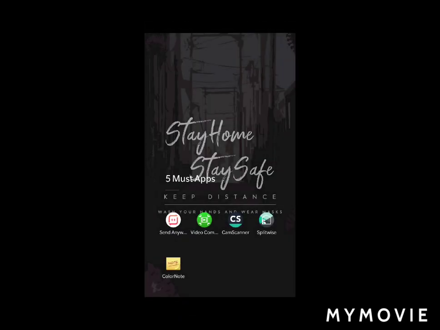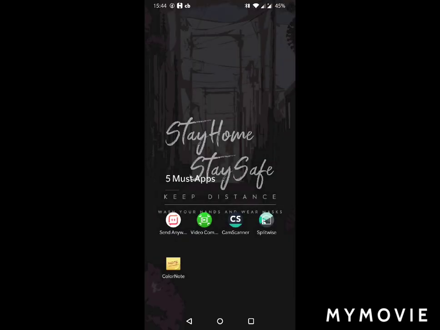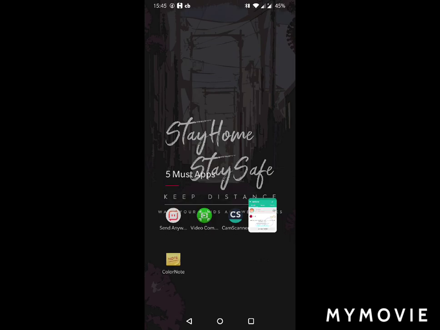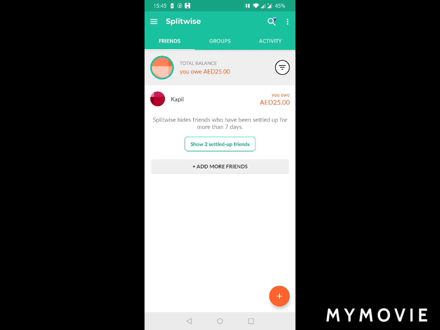So moving forward, the fourth app which I have on my list is Splitwise. Splitwise is a kind of application which is used to track the expenses which you have done in a group. Suppose you have a group of 4 or 5 persons, you went for a movie and only one person paid for the movie. Now instead of asking each and every one, you can ask your friends to download this app.